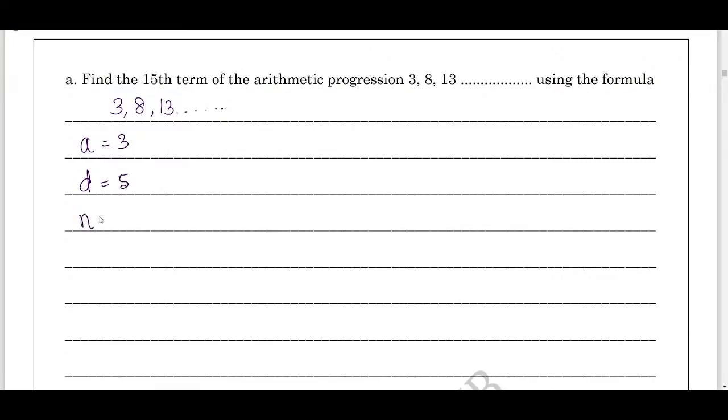Now the value of n is 15. We need to find the 15th term, therefore n equals 15. Which formula will I be using? I use an equals a plus n minus 1 into d. Now a15 equals, that is n value is 15, a is what? 3 plus n value 15 minus 1 into d, which is 5.